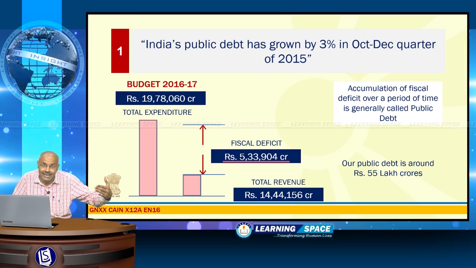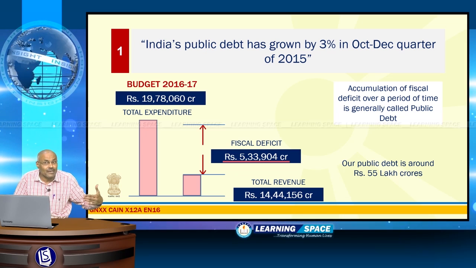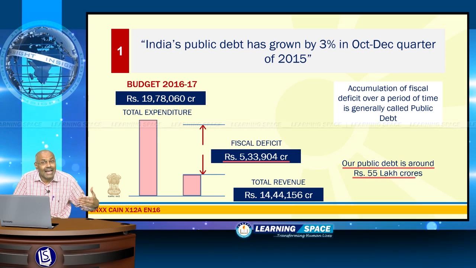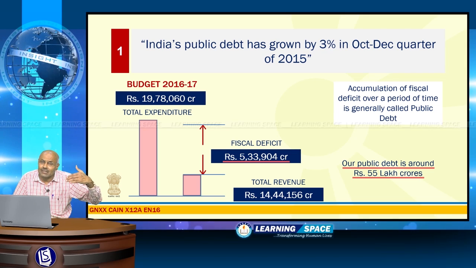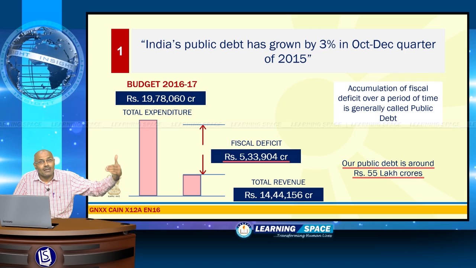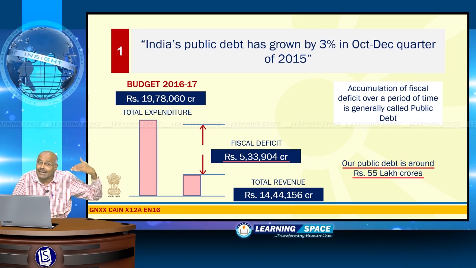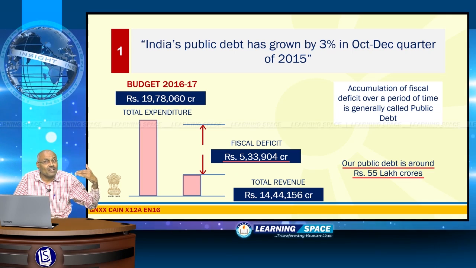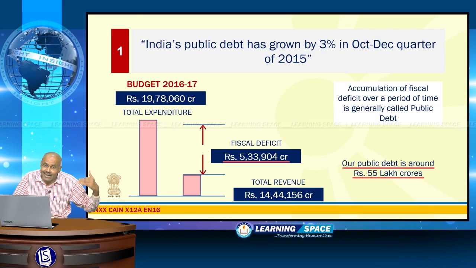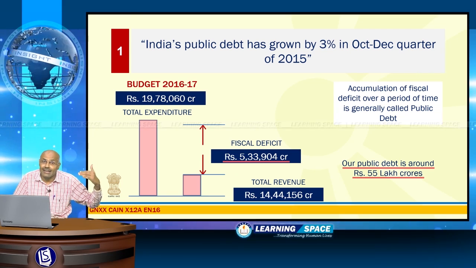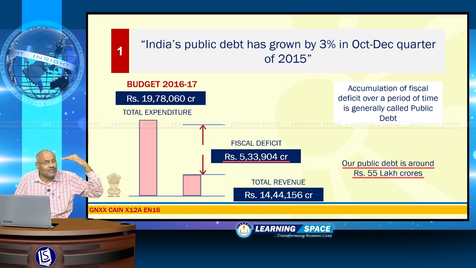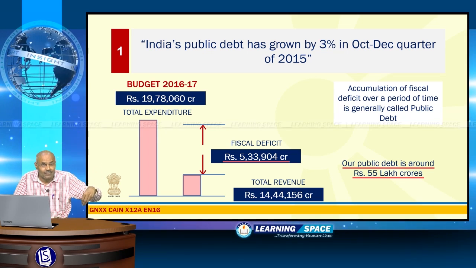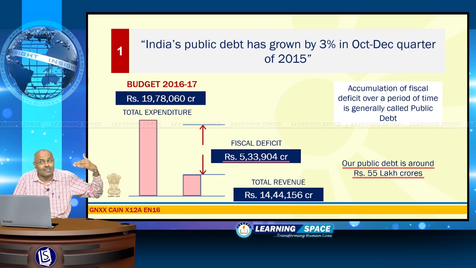time is public debt. In general terms, I am discussing, I am not going into specifics, and our public debt is around 55 lakh crores of rupees, and in comparison to the October-December quarter of 2014, in the corresponding quarter of 2015, the public debt has grown by 3%. Our fiscal deficit for 2016-17 is 5,33,000 crores of rupees. And don't forget, the difference between expenditure and revenue is fiscal deficit, and accumulation of fiscal deficit over a period of time minus the repayments is known as public debt.